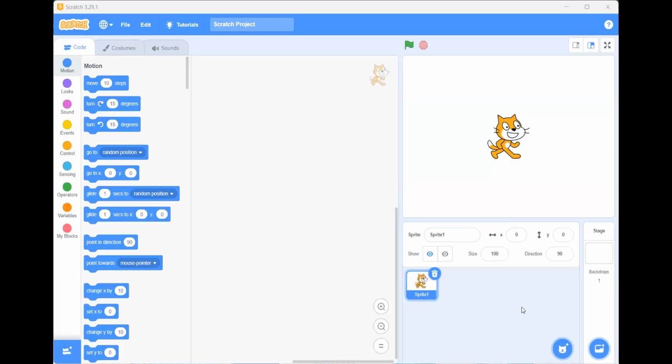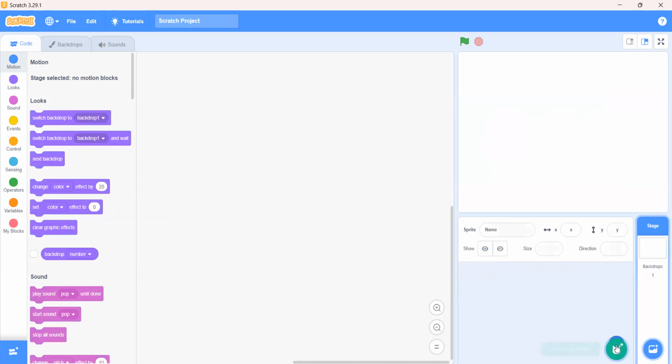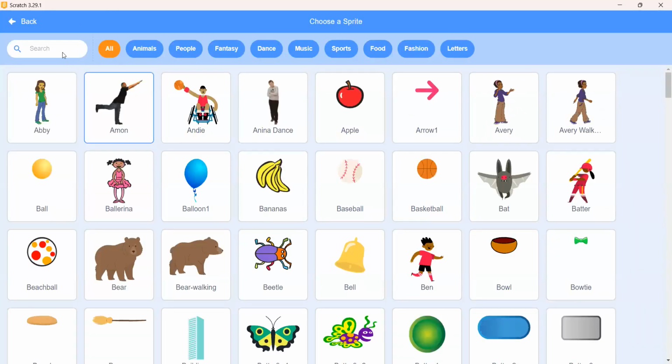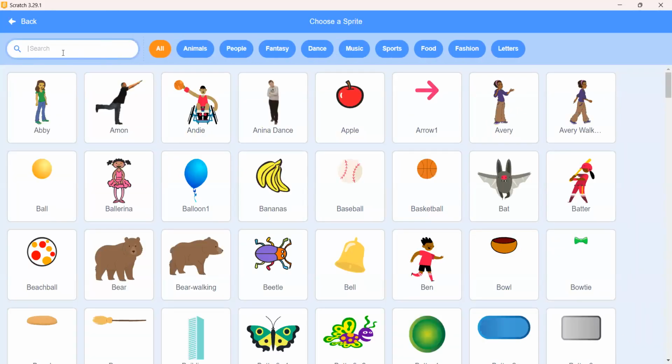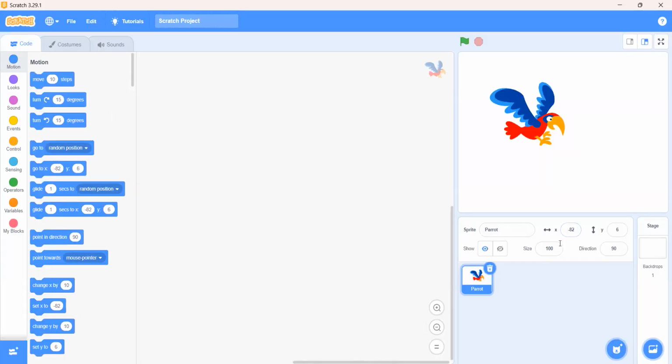Sir, I already know about the glide block. That's okay, but we are going to use it. So first of all, we will delete this sprite and go to the add sprite section and add the parrot from here. We can decrease the size of the parrot.